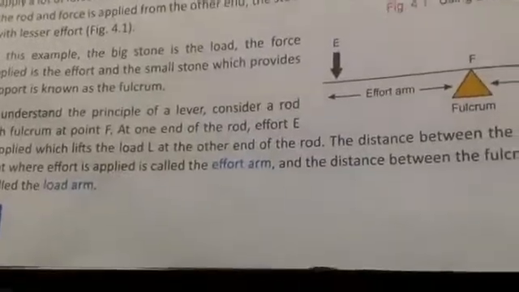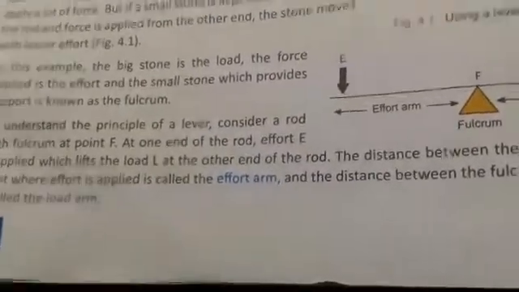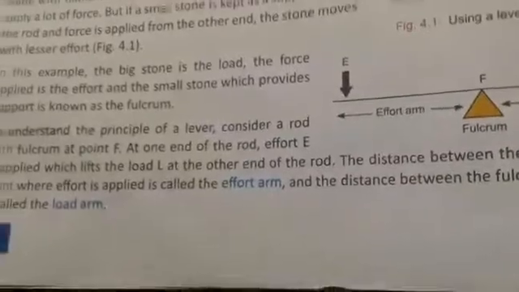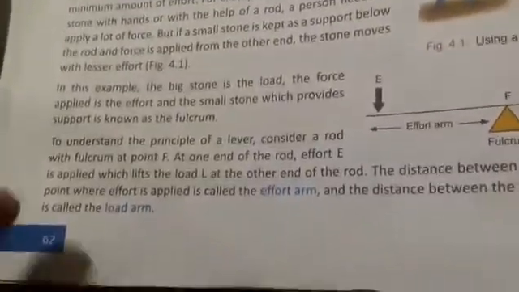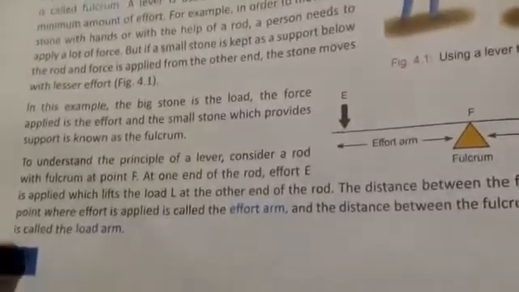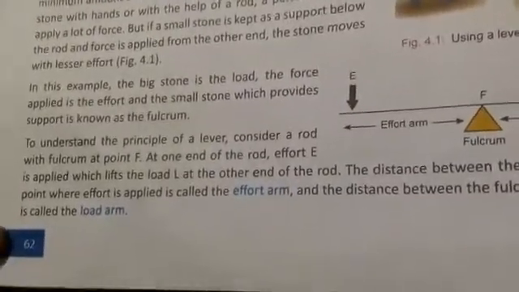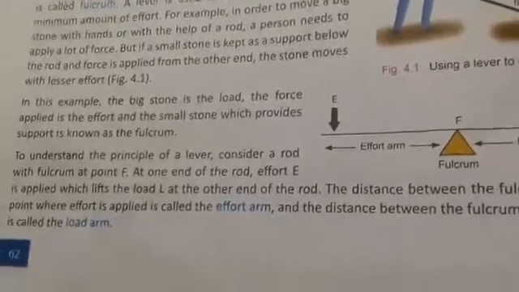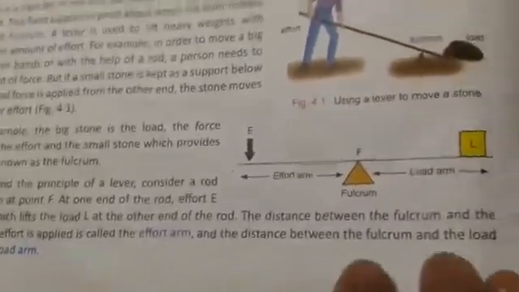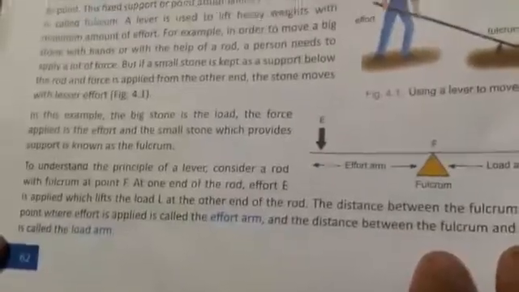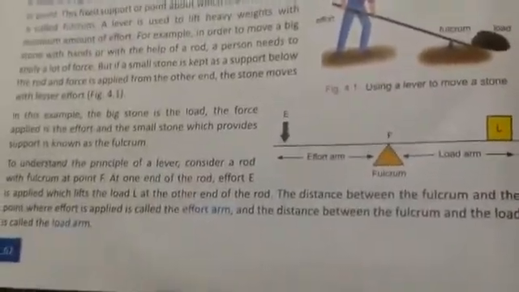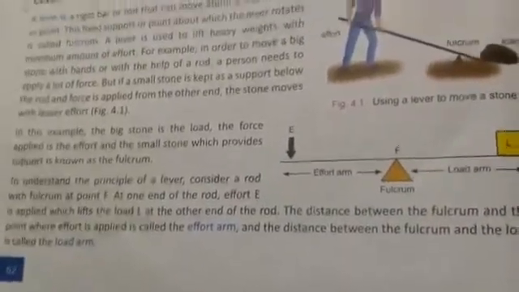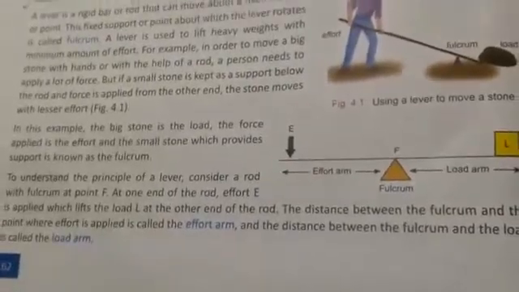To understand the principle of a lever, consider a rod with fulcrum at point F. At one end of the rod, effort E is applied, which lifts the load L at the other end of the rod. The distance between the fulcrum and the point where effort is applied is called the effort arm, and the distance between the fulcrum and the load is called the load arm.